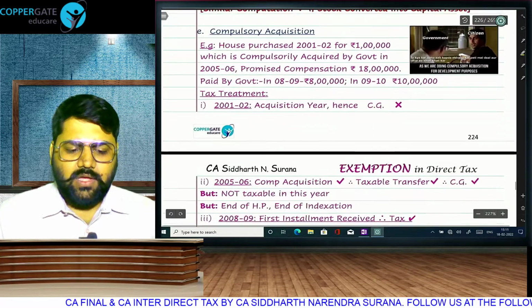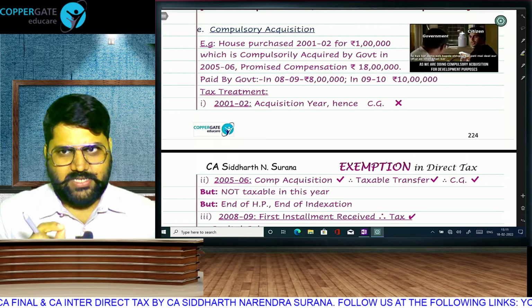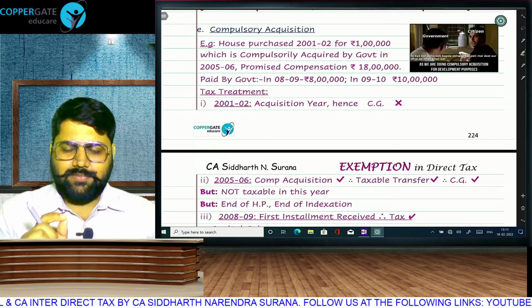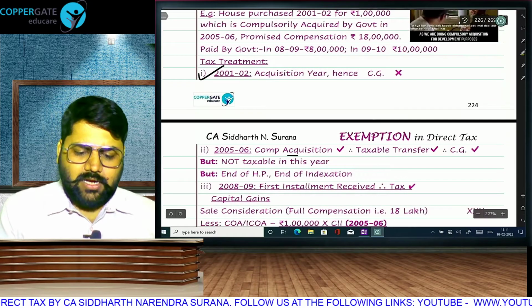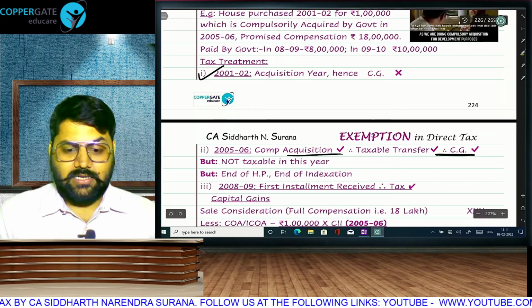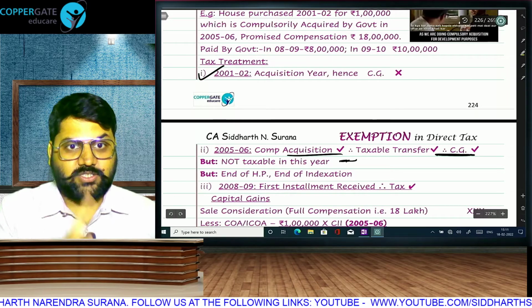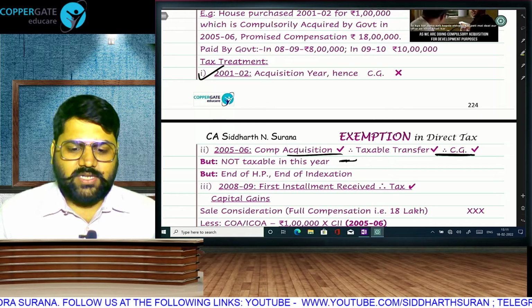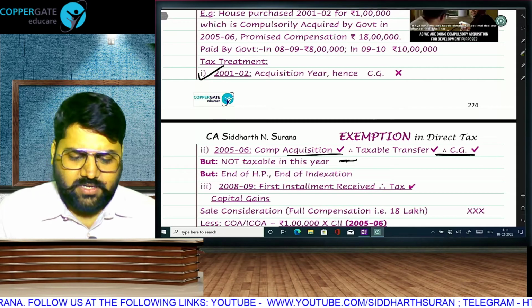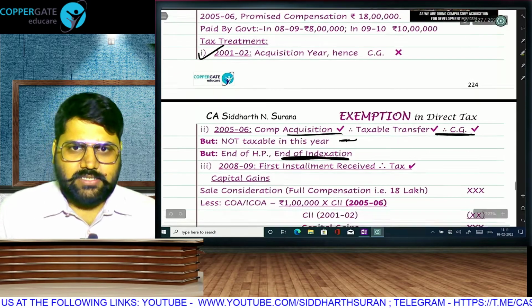And in case of compulsory acquisition, whenever the government takes away your property, that compulsory acquisition will also be a taxable transfer. Again, in the year of purchase, there is no capital gain. In compulsory acquisition, capital gain has arisen, but here also we will postpone, till the government gives you the first installment. Compulsory acquisition is taxable in the year of first installment. And what is the importance of compulsory acquisition here? Again, the end of holding period and indexation, because after this, the asset is not with you.